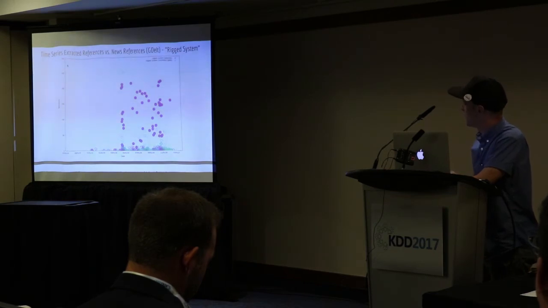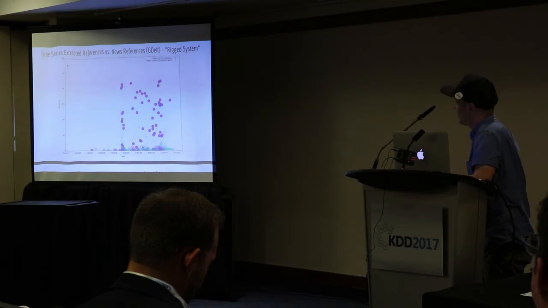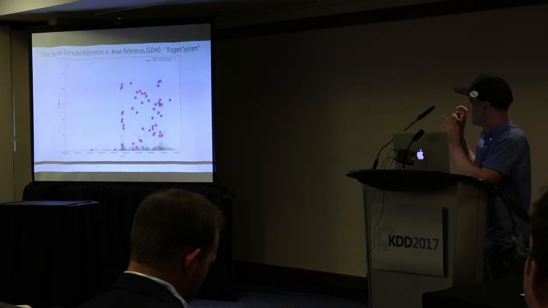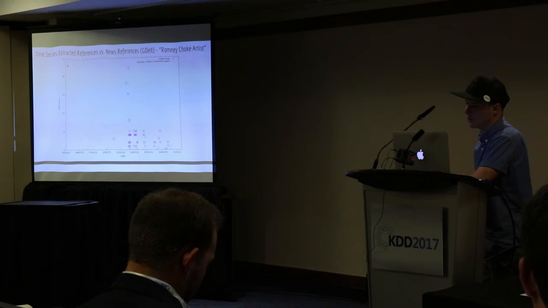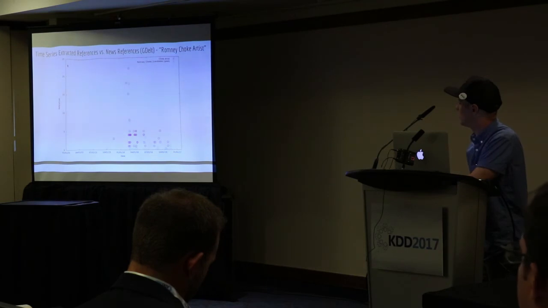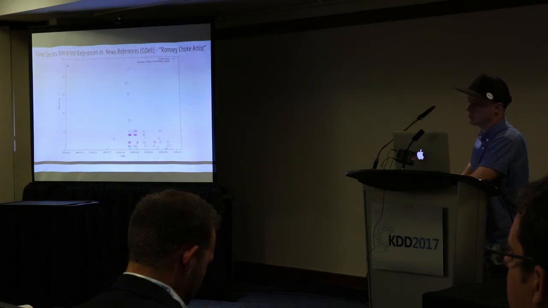Then we went back and pulled out the time series for the references, and we went to GDELT and pulled out basically the same terms that were in the cluster. We're just looking to see whether these are real or not, and we get a pretty good correlation. In purple, this is the rigged system cluster. It peaks around the same time as you see a lot of news articles for rigged system. We did another one for Romney, the choke artist, and it's a similar thing. So our time series extracted references are pretty reasonable compared to what you'll find typing it in and looking through news archives.